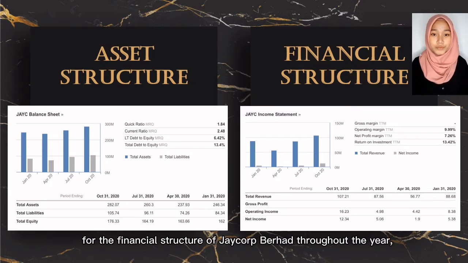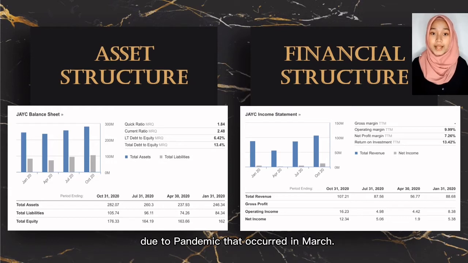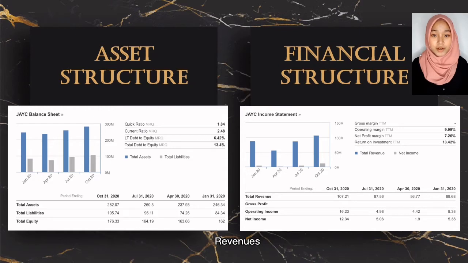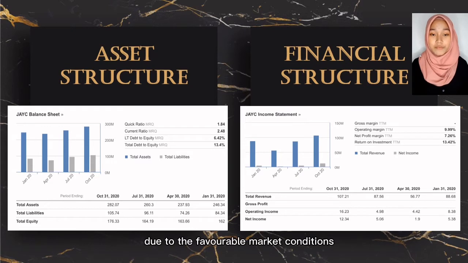Furthermore, for the financial structure of Jacob Berhad throughout the year, the total has been increasing after falling in April due to the pandemic that occurred in March. The total revenue as at 31st October 2020 is 107.21 million ringgit Malaysia. Revenues reflect an increase in demand for the company's product and services due to the favorable market conditions.